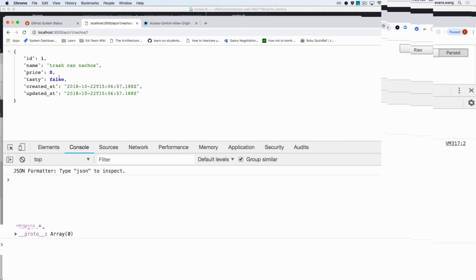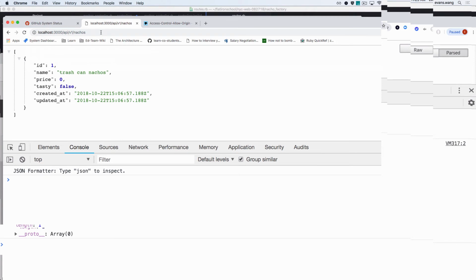We probably need to make some more nachos, right? Because the difference between show and index is what? Nothing right now. What? Oh, brackets, yeah. In terms of actual data, what's the difference between this and the index? One's in the array, right? Because I'm going to be returning multiple objects.